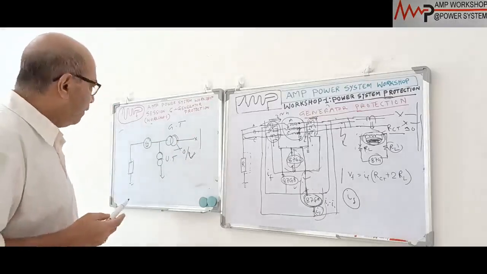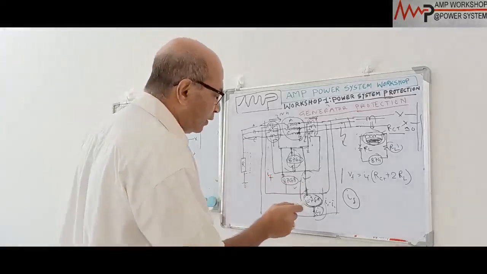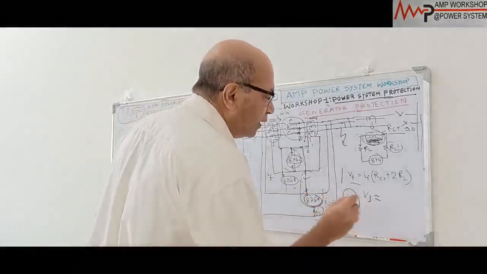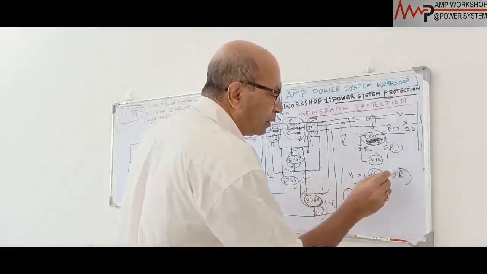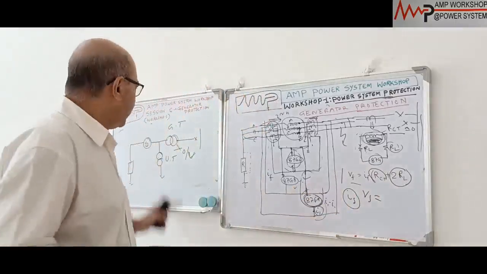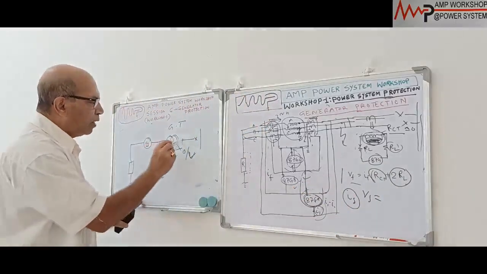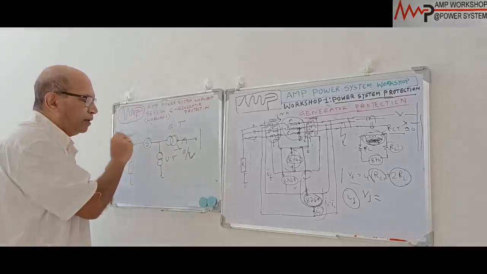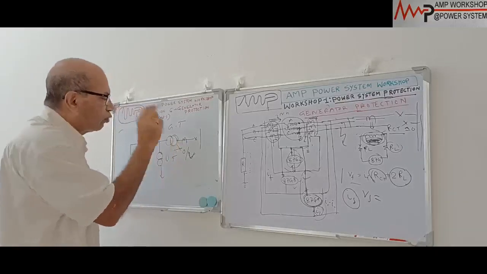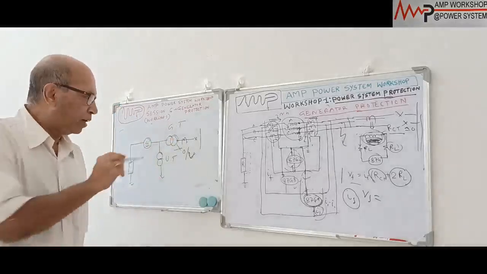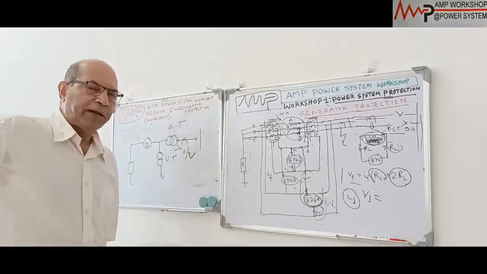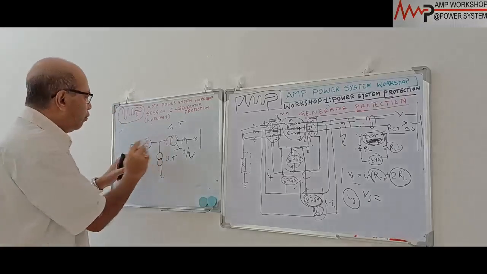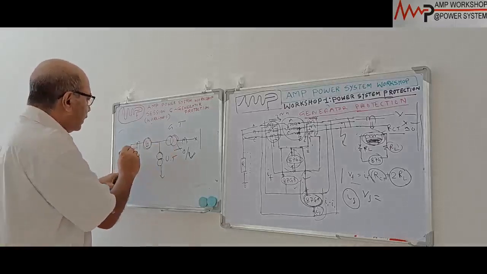That is one thing. Second point, in this condition, you see what I said, this Vs or knee point voltage setting is dependent on what? This is fixed, but this part, the lead resistance, is not in our hand. In this case, the CT will be located in the switchyard, because this generator transformer is located outside the power station, away from the turbine area. So the CT is located in the switchyard. From there, the conductor will go to the control room where the relay panel is located. On the other hand, this generator CT is located over here. In this case, if you want to protect with the differential scheme, the CT will be like this.